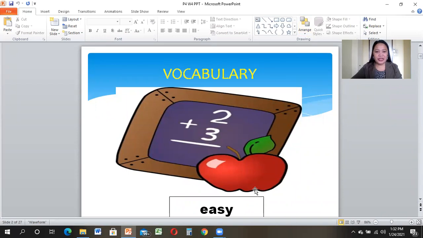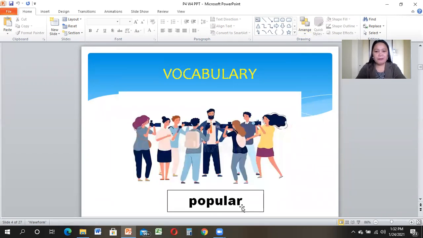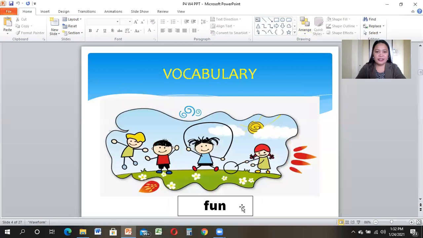We have first vocabulary here, easy. Everybody say easy. Next, we have hard. Again, hard. Another one, we have popular. Say it again, popular. Next, we have fun.